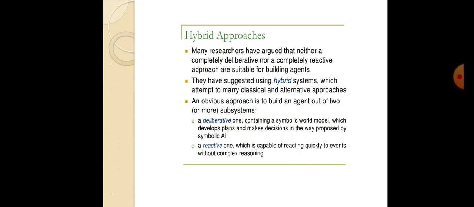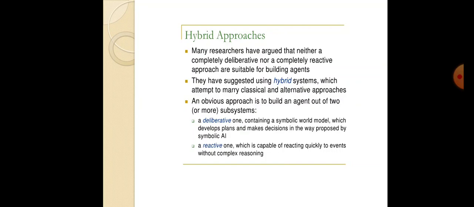The hybrid agent is a combination of reactive and deliberative agents. Many researchers have argued that neither the deliberative nor the reactive approach alone is suitable for building agents. They have suggested using a hybrid system, which attempts to combine the two approaches.